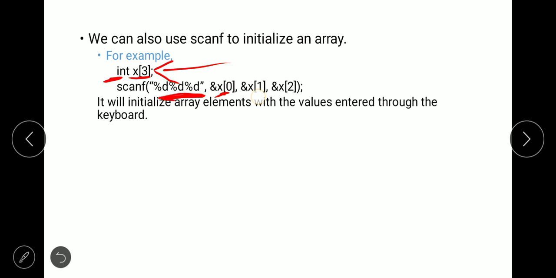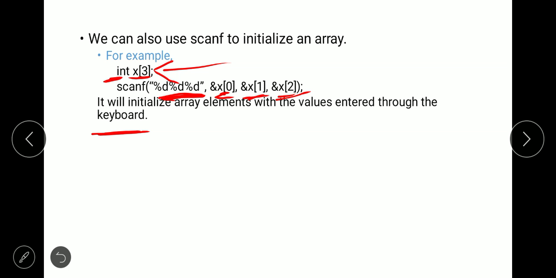So, here we have to initialize them individually, each element separately: ampersand x of 0, ampersand x of 1 and ampersand x of 2. So, even using scanf we can initialize the array. Here the array will be initialized with the values entered from the keyboard.